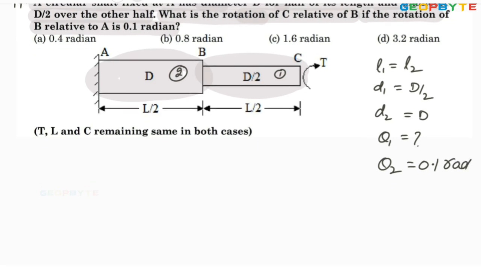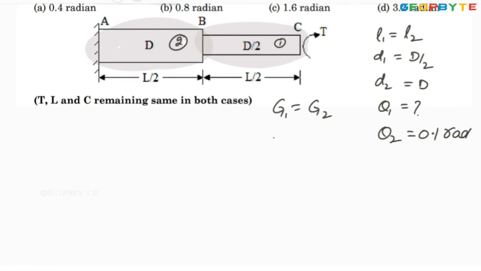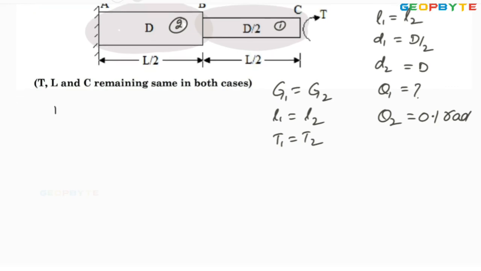Now here both sections may be made with the same material. Then I can treat G1 equal to G2, L1 equal to L2. The arrangement is series. For the series arrangement, T1 equal to T2. The torsion equation is T by J equal to G theta by L.